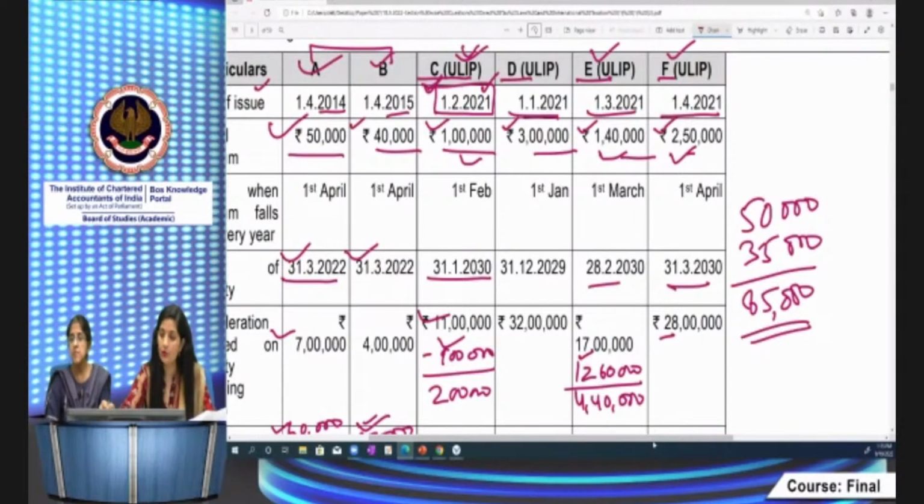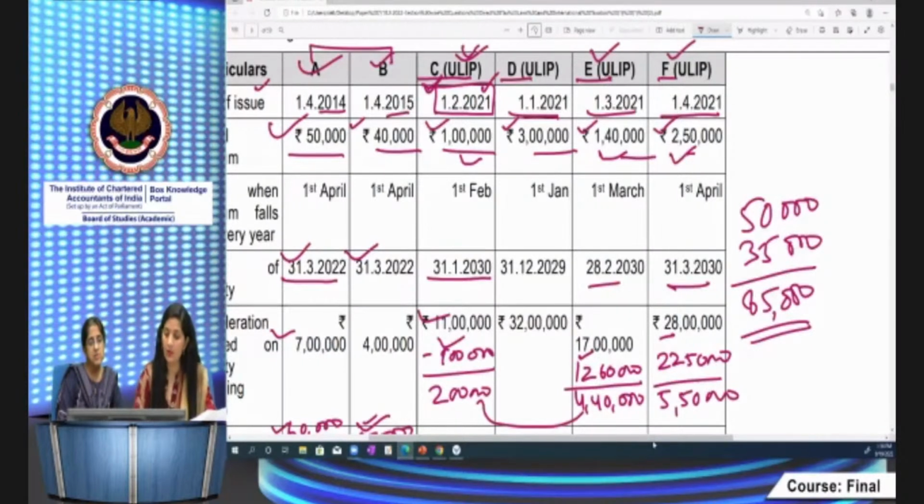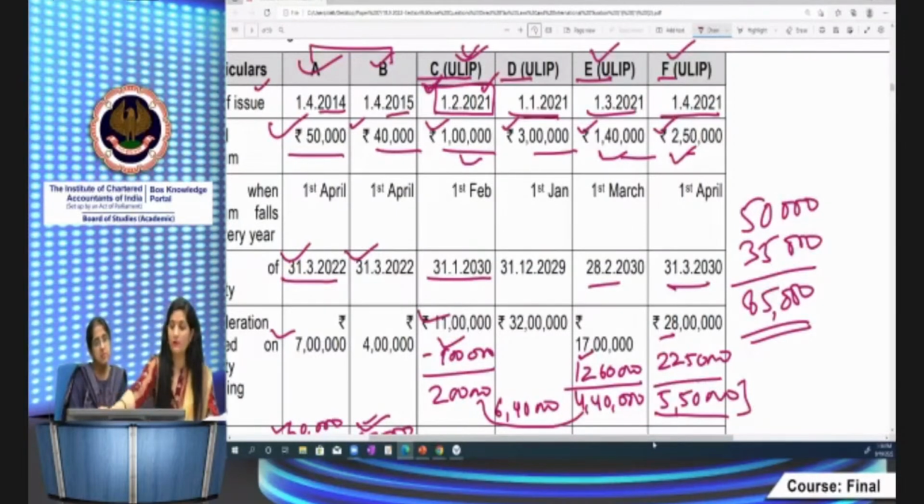Here, if you do the computation, 2,50,000 into 9, it is coming to 22,50,000, and your amount would come to 5,50,000. Okay. Now, in दोनों को if you combine, the amount comes to 6,40,000. This is the capital gains amount, which is going to be taxable if those ULIPs become taxable. Yes. That is the reason. This amount is coming to 5,50,000. Which is beneficial. 6,40,000 is beneficial to claim as exemption instead of this F ULIP.